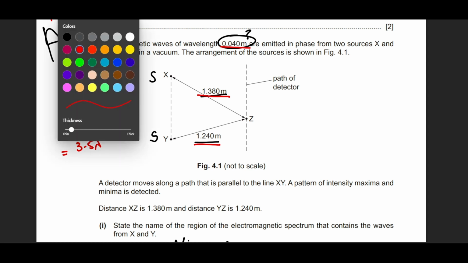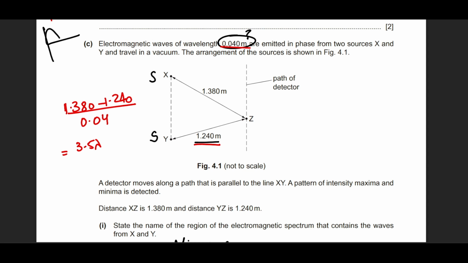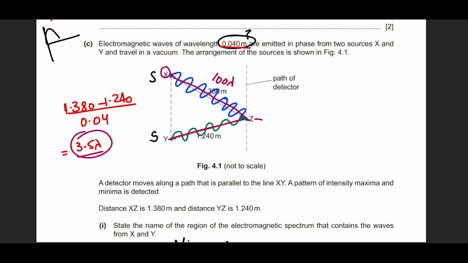What does that mean? It means that if a wave had originated from these two sources, for example, let's say there is a wave that is coming towards Z like this, and there is another wave coming from Y that is going to come like this. For the sake of example, let's say that if this has made 100 wavelengths to go from X to Z, then this would need 100 minus 3.5 wavelengths because it is closer and this is further away. This is what the path difference tells you. It tells you the difference between them in terms of wavelength.